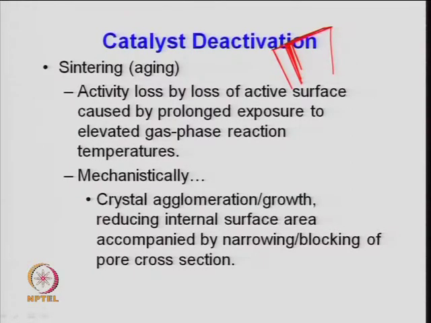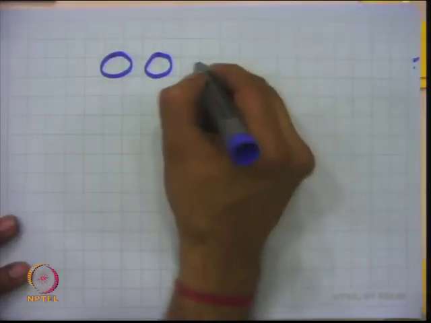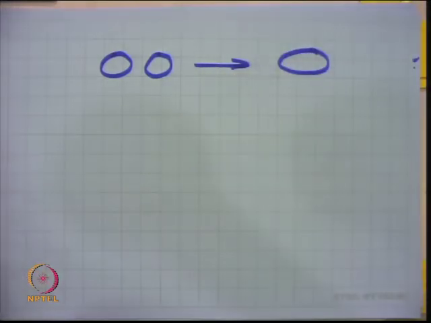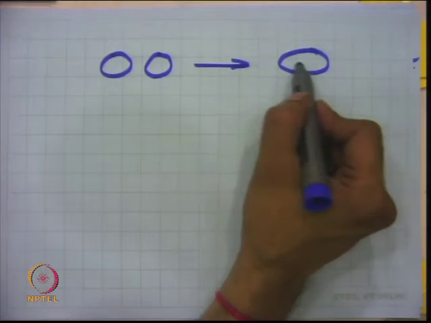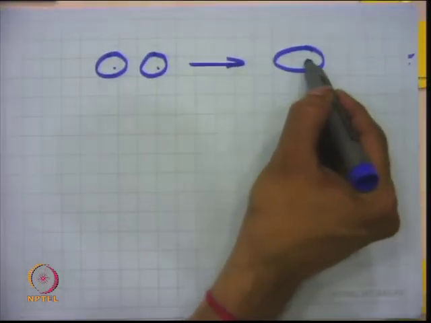It is something where agglomeration takes place, which I discussed earlier, and because of this agglomeration the particles get sintered, and this is nothing but the growth of the crystal size. Smaller crystals agglomerate and make a larger crystal.